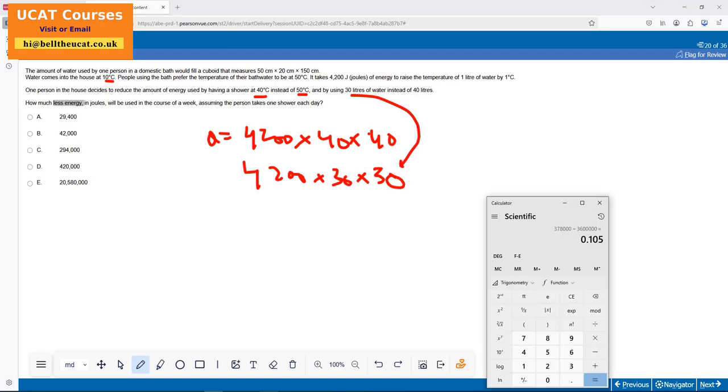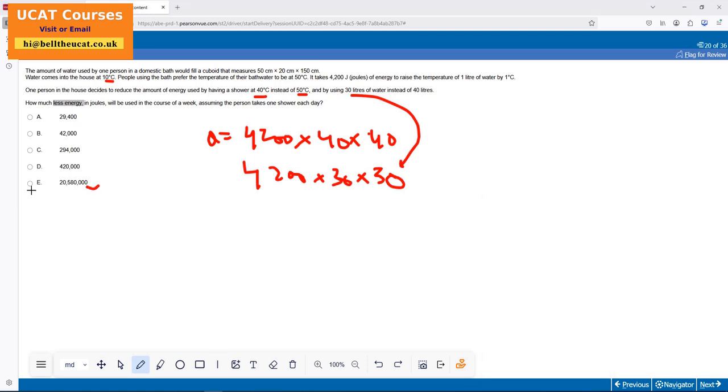Right, okay. So, percentage, he wants me to find the difference. Times 40, times 40. What's this now? 1 over 4 times 9 over 16... 7 over 16. Boom. One more time: 4,200 times 40 times 40. Oh yeah, that has to be times 7, isn't it? Because he says a week. Times 7 divided by 16. Times 7 again. Boom.